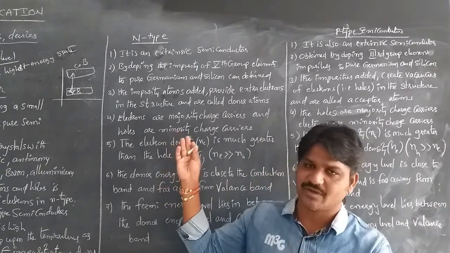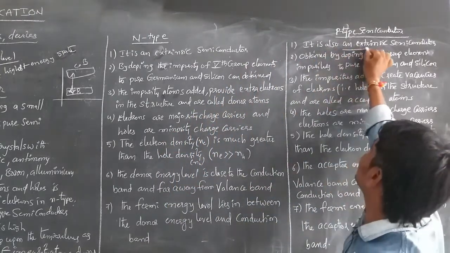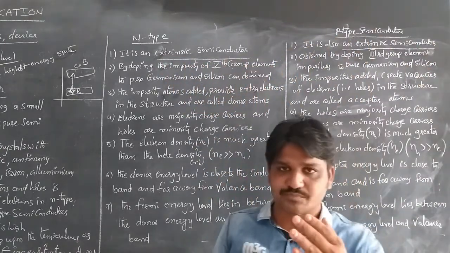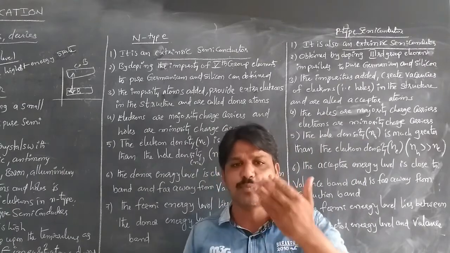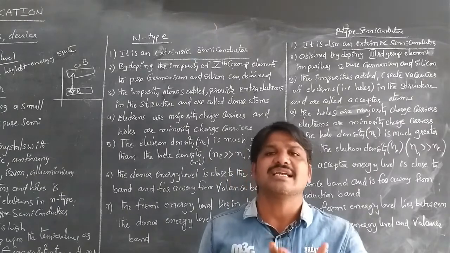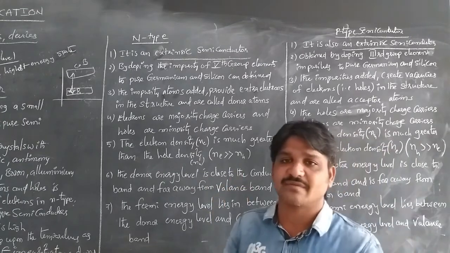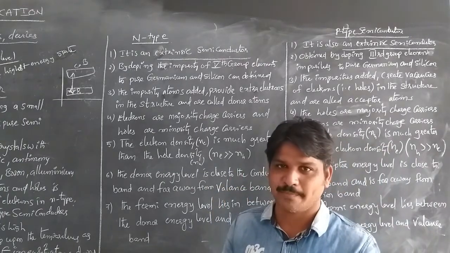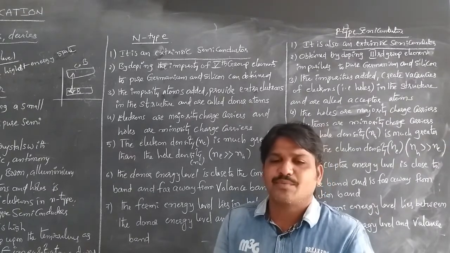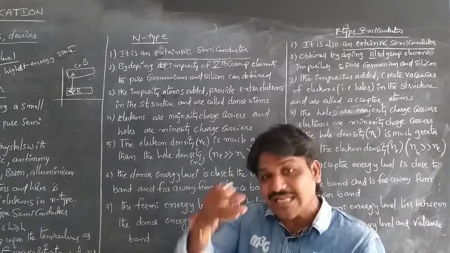Both are extrinsic semiconductors, because by adding impurities, or doping the intrinsic semiconductors, we can get p type and n type semiconductors. Whether the impurities added to the pure form are pentavalent or trivalent, only then can we get the different types of extrinsic semiconductors.